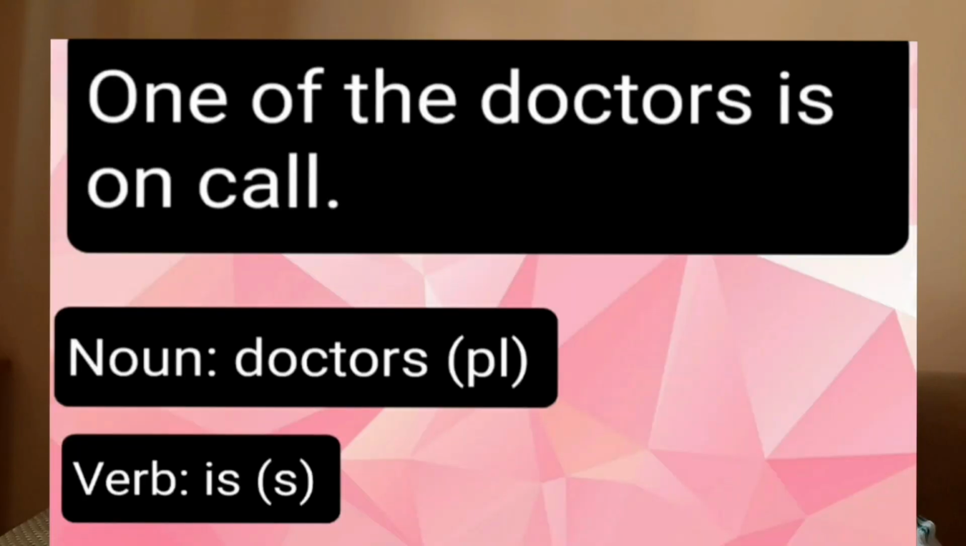Second, one of the doctors is on call. Now, doctors is a noun and it is plural. So, the condition is fulfilled. Next is about the verb. Verb is singular here. So again, the condition is fulfilled. So this is a correct sentence. One of the doctors is on call.